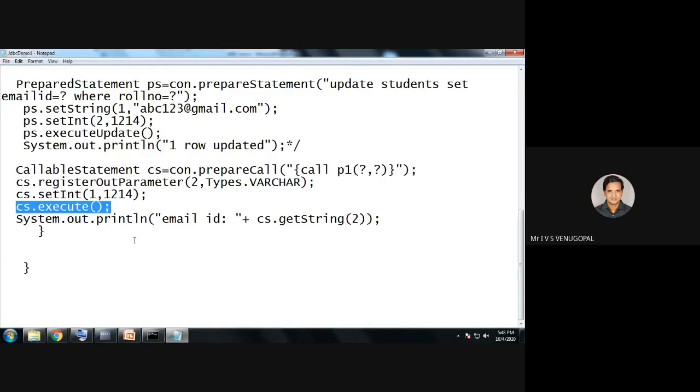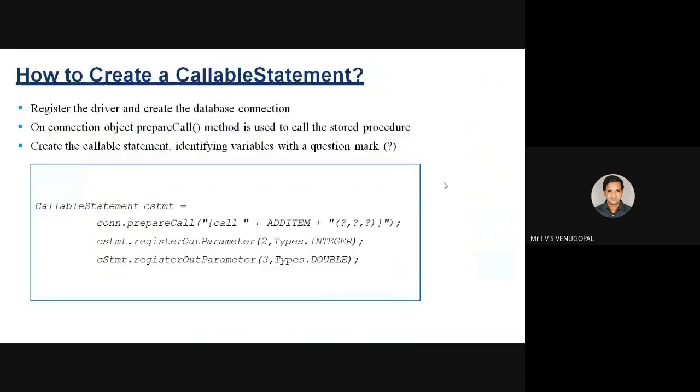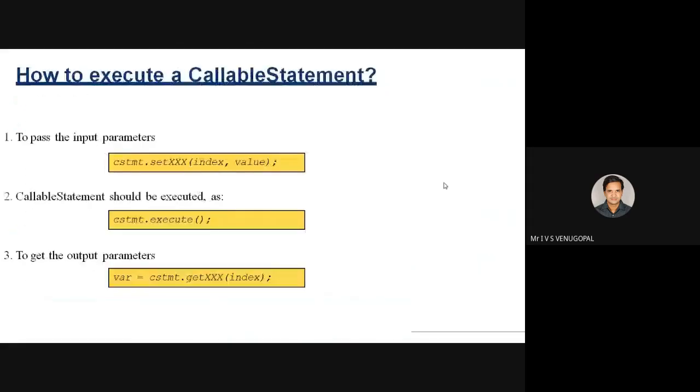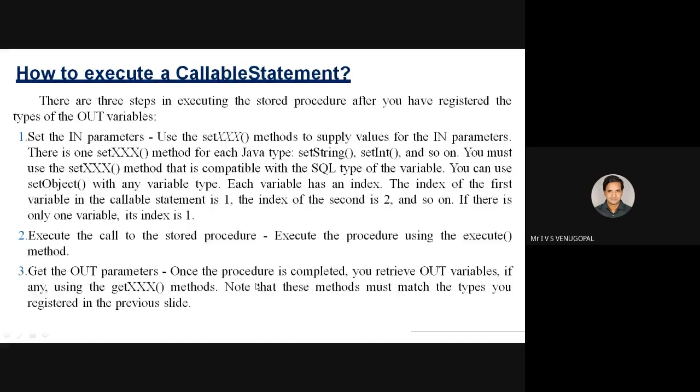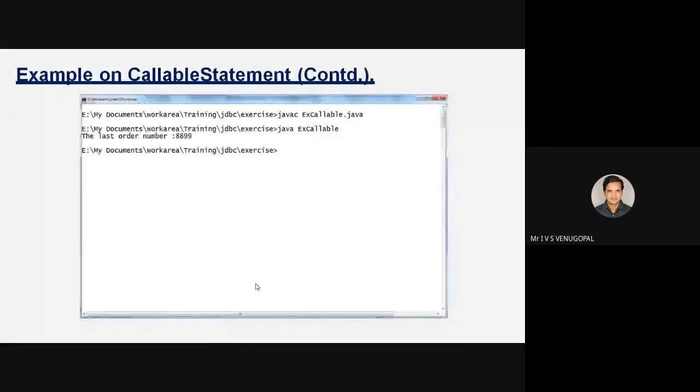Execute it. After executing, the results will be written and they can be printed. These are the steps to execute the stored procedure. See, same thing. First, I have set the parameter. I have executed it. After executing, I am getting the results using getString of whichever placeholder index. Now output is there in 2, so I gave the value of 2. So this is regarding the callable statement.